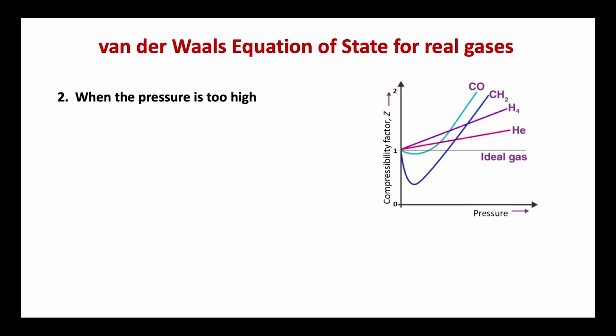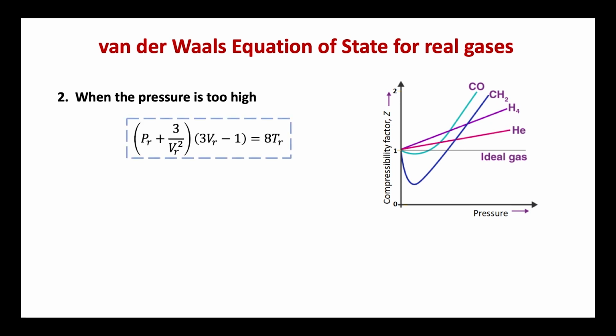Now, the next case, when the pressure is considerably high, the volume V will be quite small. Now, it may not be possible to ignore the term B, but as P is quite high, the pressure correction factor A by Vm square may become negligible in comparison with P in the real gas equation. Therefore, it reduces to P(Vm minus B) equal to RT, that is PVm is equal to RT plus PB.